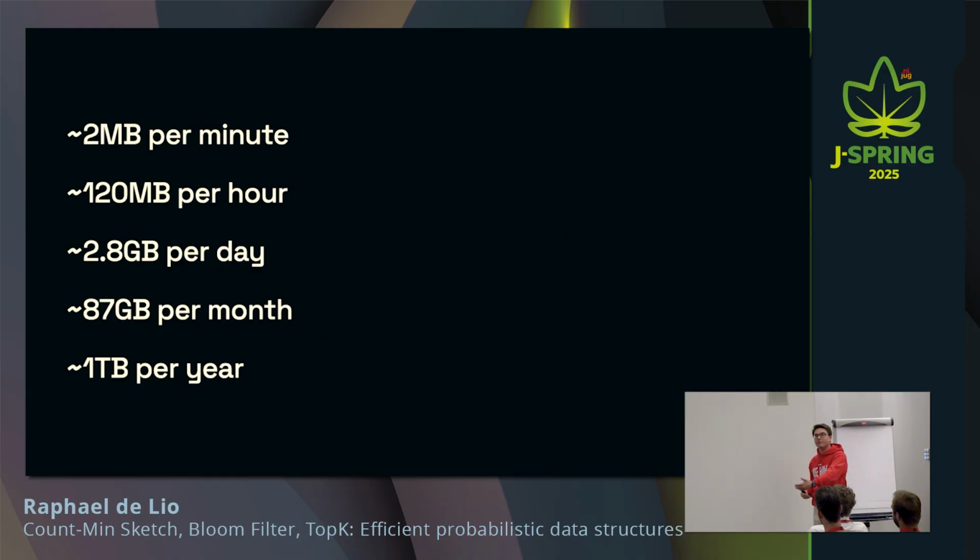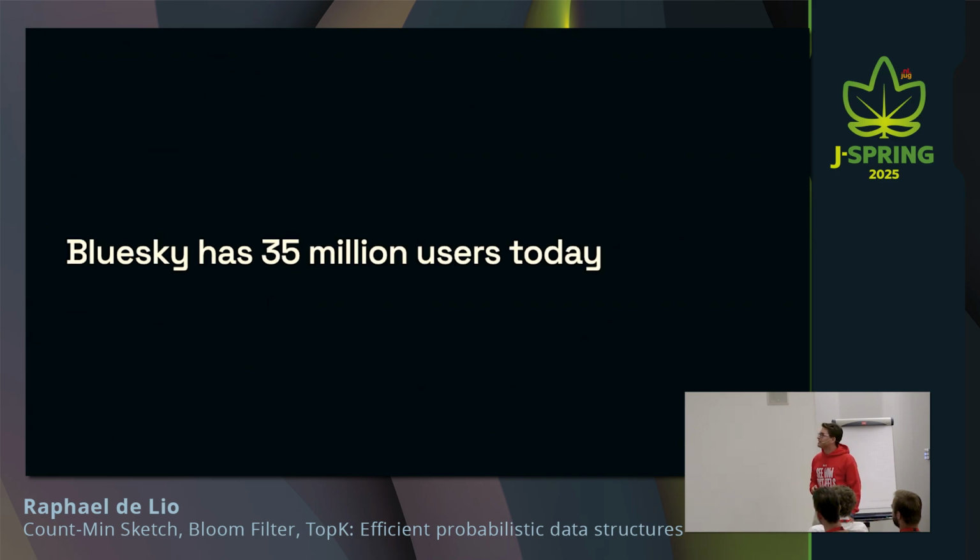So if more people get in Bluesky, more people start posting, my data structure is also going to be bigger. So I cannot really predict how much I'm going to be consuming in 1 year, or how much you're going to be spending in money in 1 year using deterministic data structures, right? As I said, Bluesky has 35 million users today. It had 10 million users when I joined. By the end of the year, it could be 45 million. People can be posting more, people can be posting less, right?